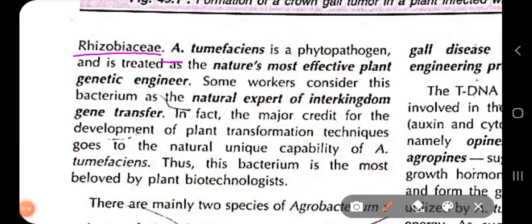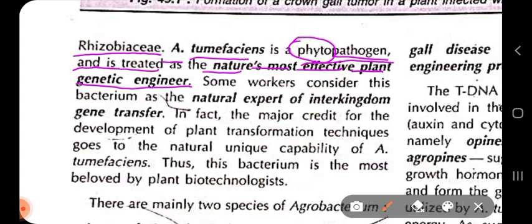This Agrobacterium tumefaciens is a phytopathogen, that means it is pathogenic to plants. Phyto refers to plants, and pathogen means it actually destroys the plant, and it is treated as nature's most effective plant genetic engineer.